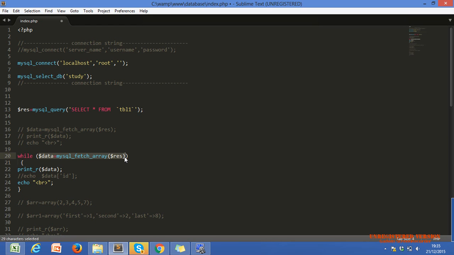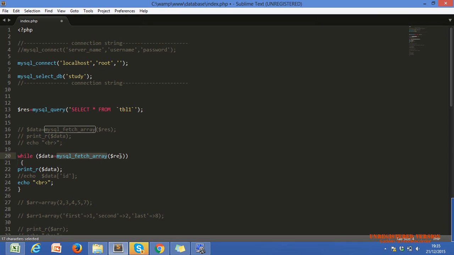This function will give us the data row by row from our result. This is our result, but it is not in a printable or usable format in PHP. Yes, we get the result. I already told you this is a two-way process. There are two processes to retrieve data. So we get the data, but it is not in a usable or displaying format. We have to use mysql_fetch_array.